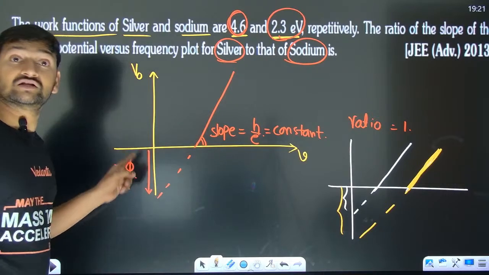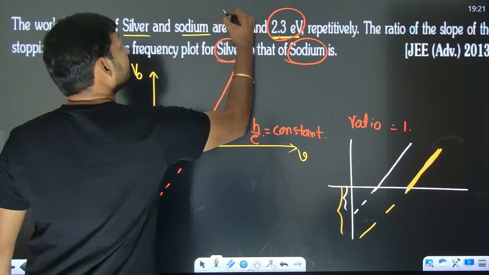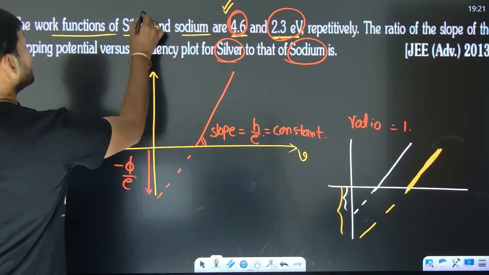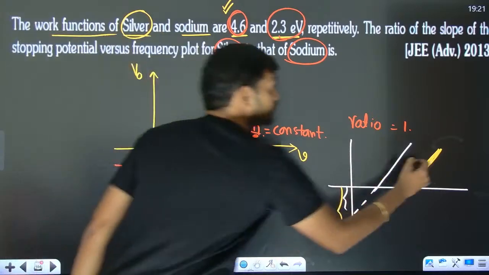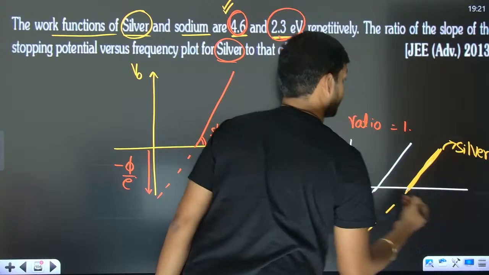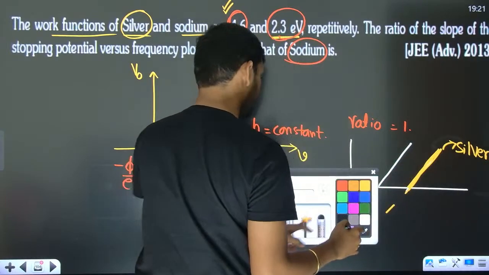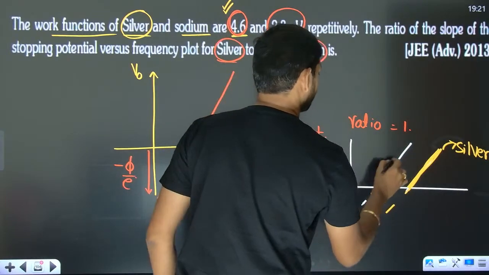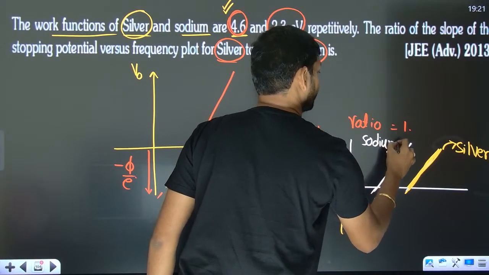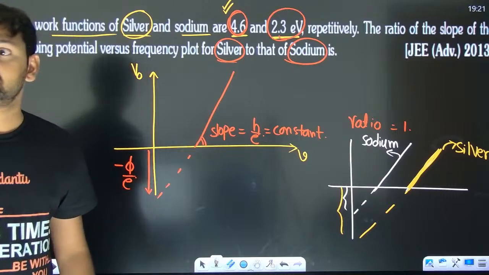And negative intercept depends on work function. Which one has more work function? Silver has more work function. Then automatically this line will belong to silver and this white one will belong to sodium. Is that clear, everyone?